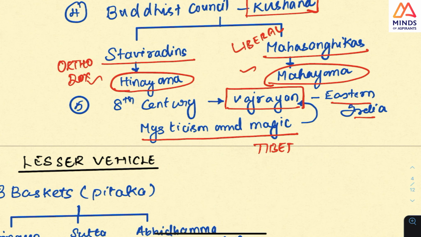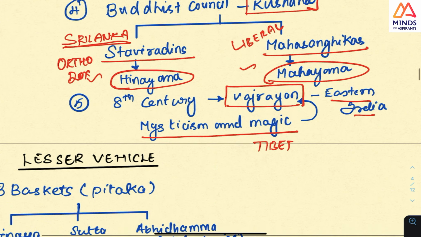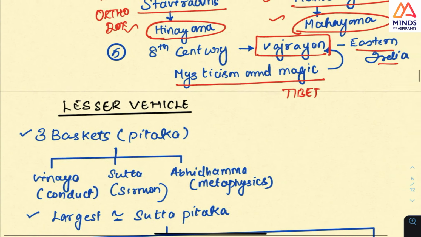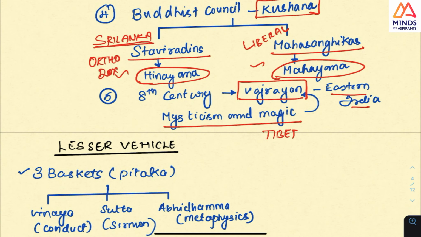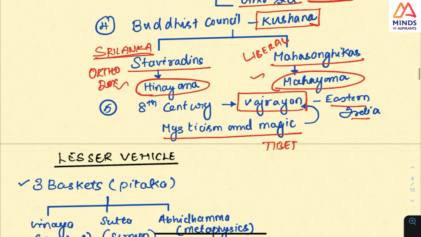And Hinayana in Sri Lanka. So this is the difference that you should know. This is Sri Lanka, which is in the south. Okay, Sri Lanka south, and this is in the northern states, and this Vajrayana is in Tibet. So this whole division of Sthaviravadins, Mahasangikas and Vajrayana, and the dispersal across this Asian continent also, you can look at it, which might also come.